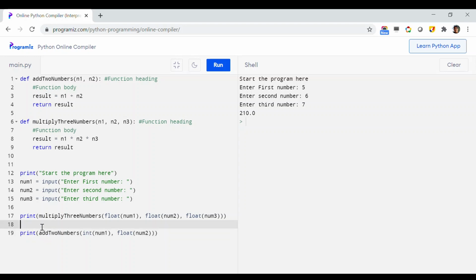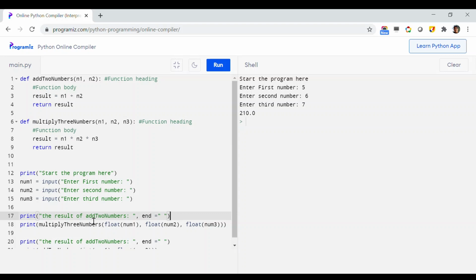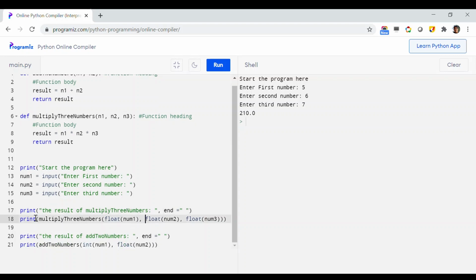So here basically, just to distinguish, let's print the result of add two numbers like this, and let's call this end equals like this. And here I'm just adding another line, multiply 3 numbers, and then end. So let us see whether we can call both the functions together in this Python code or not.